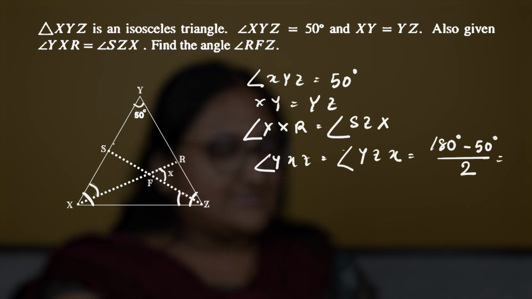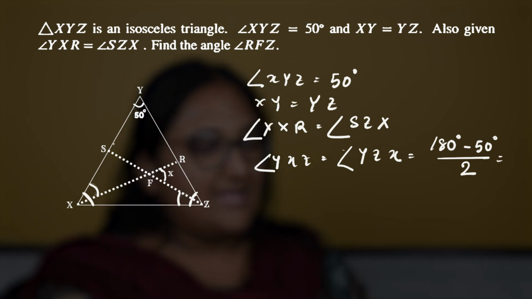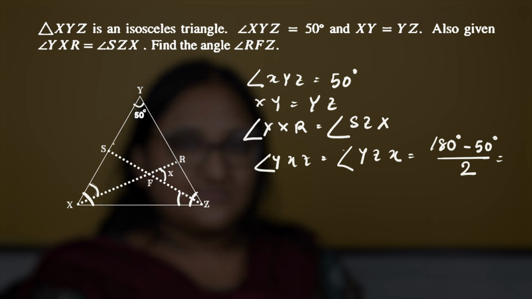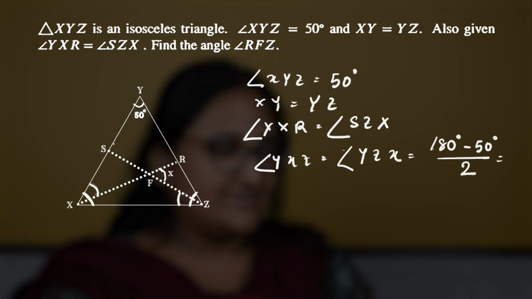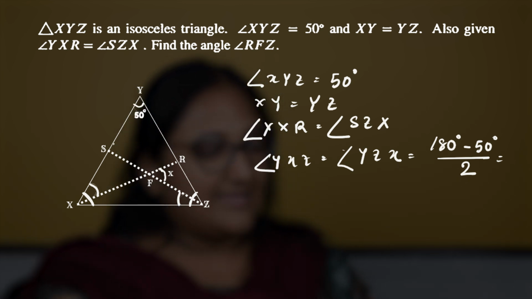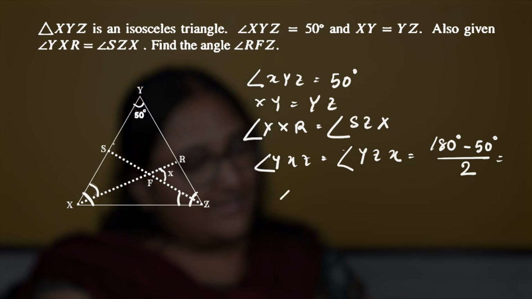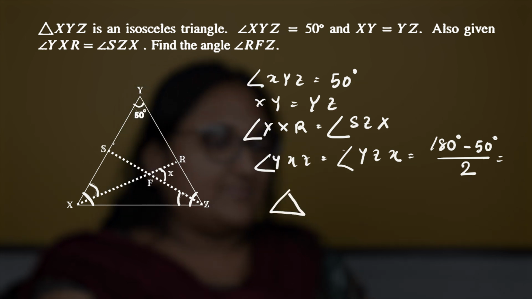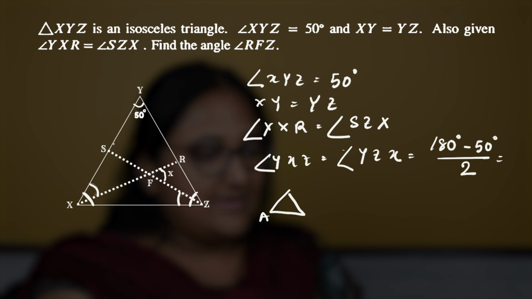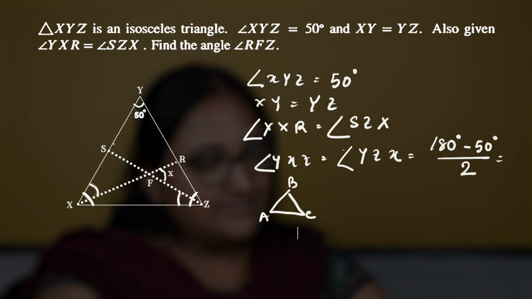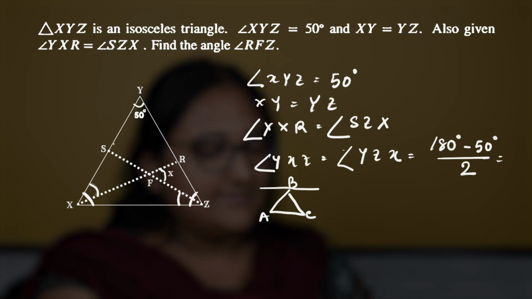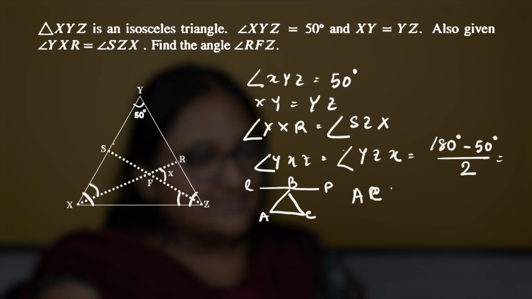Let me explain this concept. Here we will use the concept that the sum of all the angles of a triangle is 180 degrees. Let me tell you how we can get that. Let's consider any triangle having the name ABC. Let's draw another line through B, parallel to AC. Let's name this LP. So AC is basically parallel to LP.